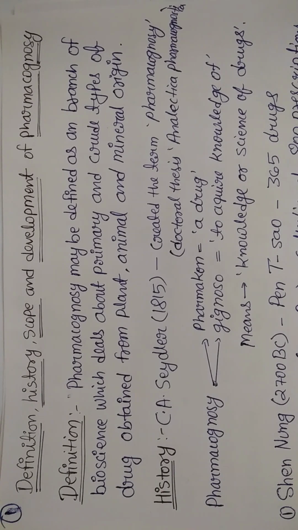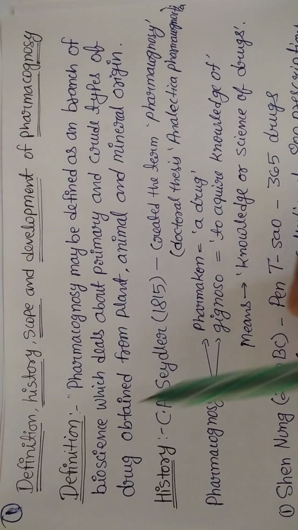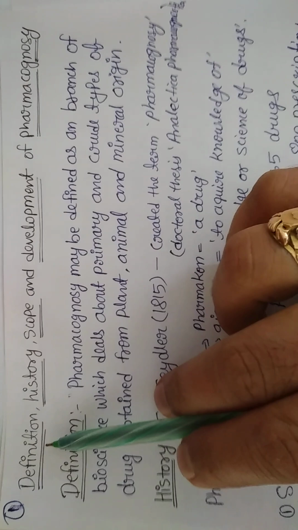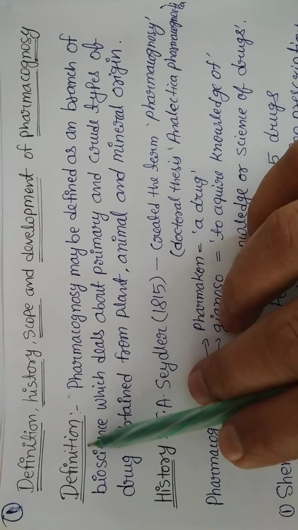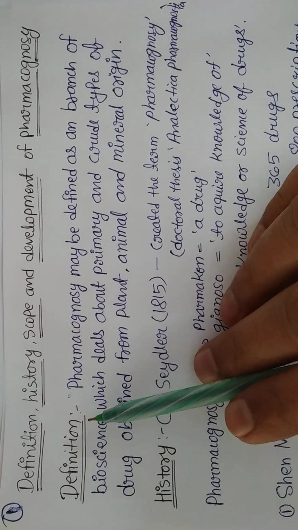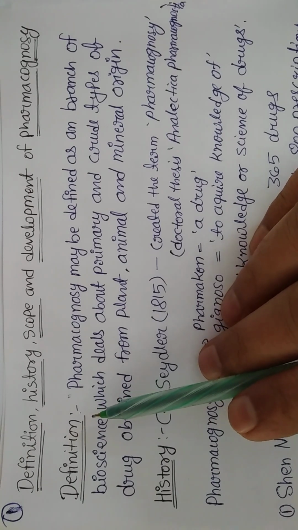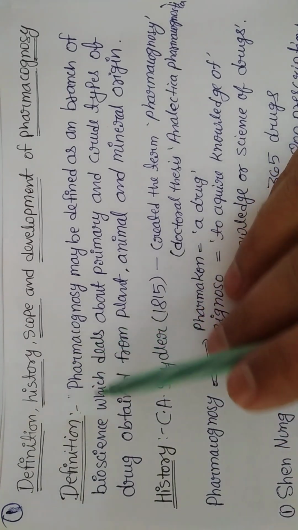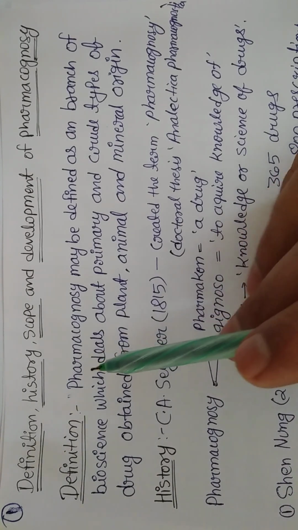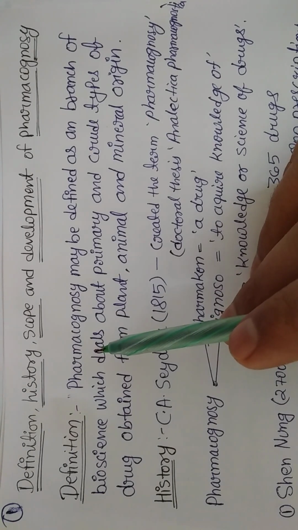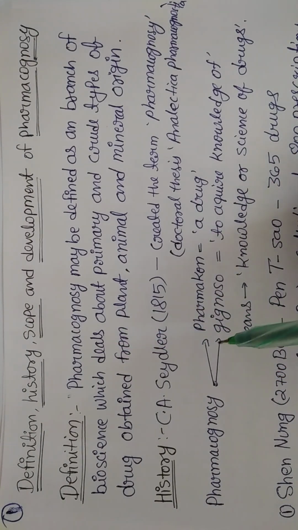So here I am trying to clarify what content is supposed to come in those particular areas, right? The topic itself is the definition, history, scope and development of pharmacognosy. When we try to define it, if you ask the students what the definition is, they will say it is the study of crude drugs or a study of natural drugs, right? But they will not be able to define it properly. From the exam point of view, in a subjective exam, you need to define properly what pharmacognosy is, right?